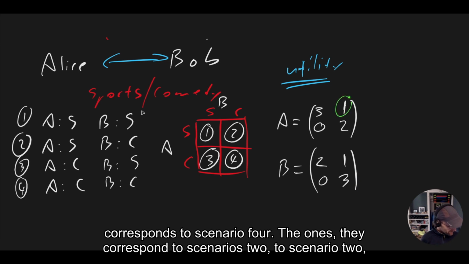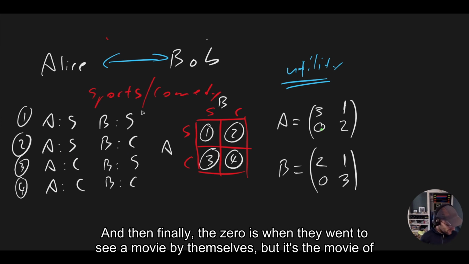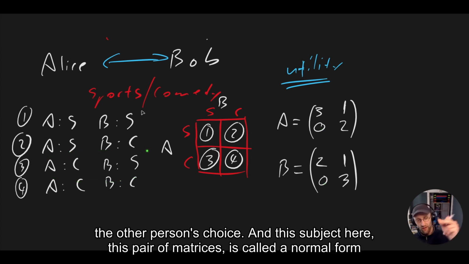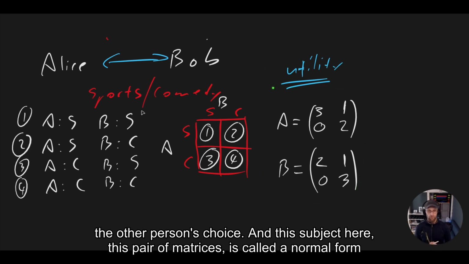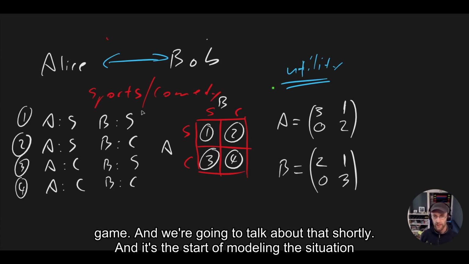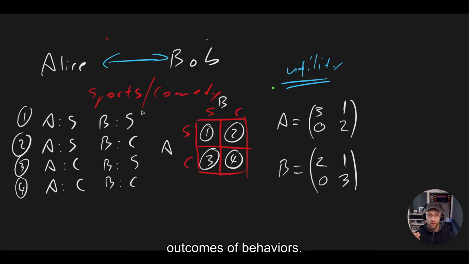The 1s correspond to scenario 2, which is when they each go to see a movie by themselves, but it's the movie of their choice. And then finally, the 0 is when they each go to see a movie by themselves, but it's the movie of the other person's choice. And this object here, this pair of matrices, is called a normal form game. We're going to talk about that shortly. It's the start of modeling the situation mathematically, which we're now going to be able to do to get some insights into the actual outcomes of behaviors.